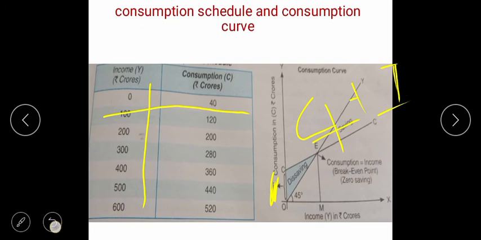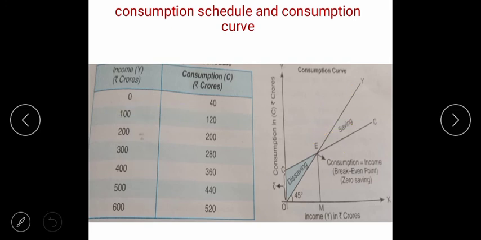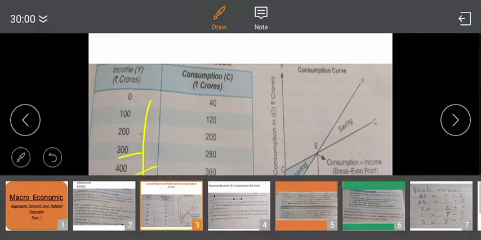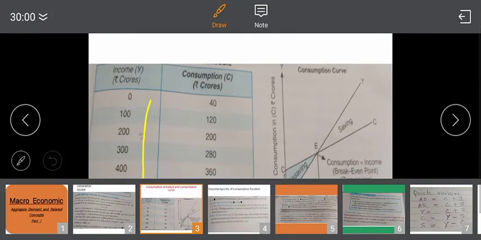Now see, children, come to the second level of income. Your income is increasing. See, this is the level of 100, 200, 300, 400, 500, 600. The functional relationship I am telling you.